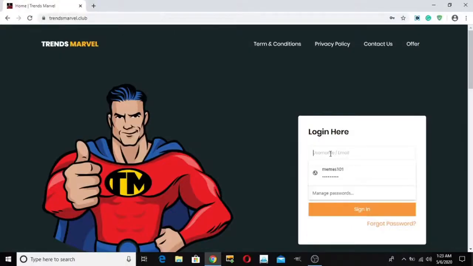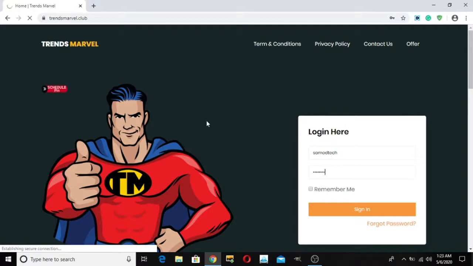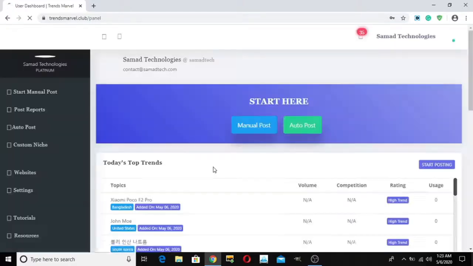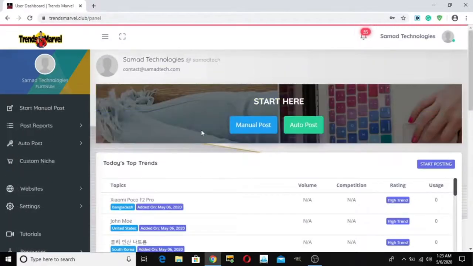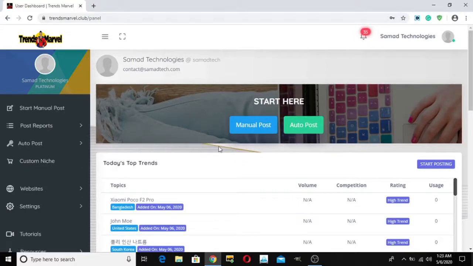This is a demo for the Transmarver traffic system and viral keyword platform. So first I will log in to my account here. Once you log in to your account, you will see the dashboard just like this.